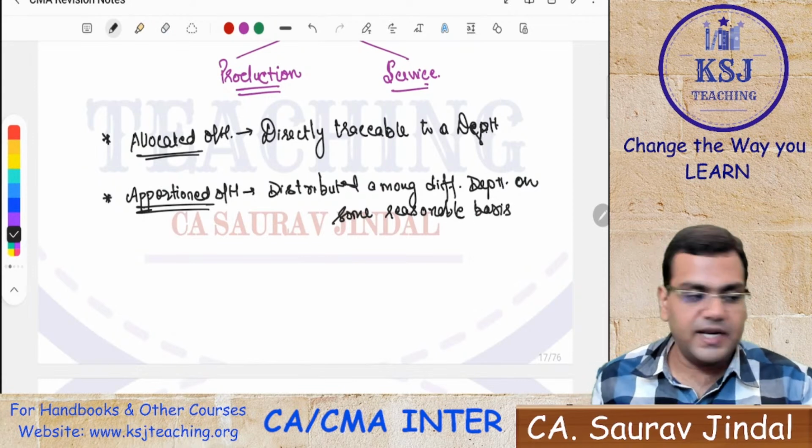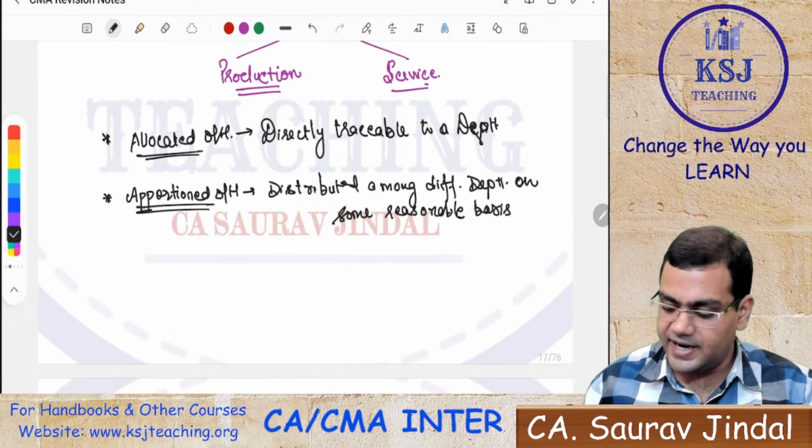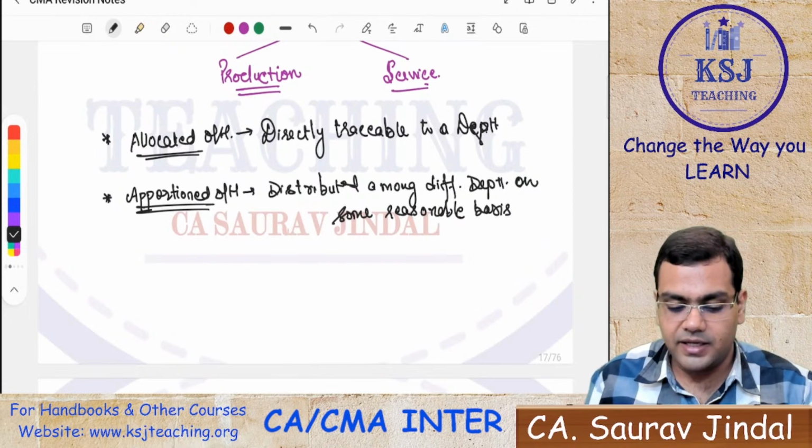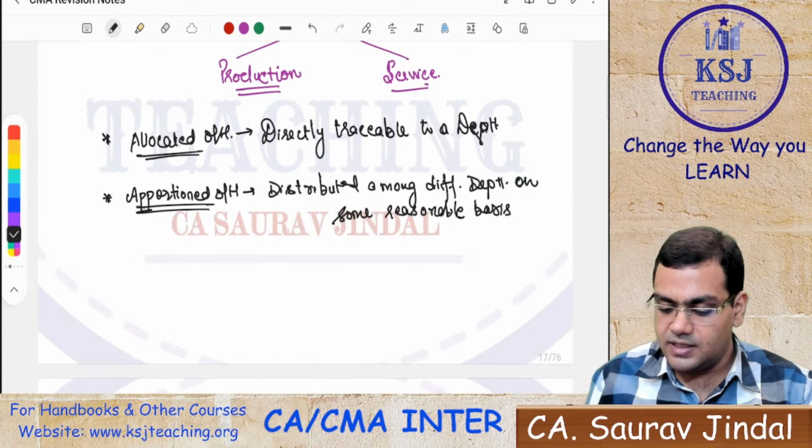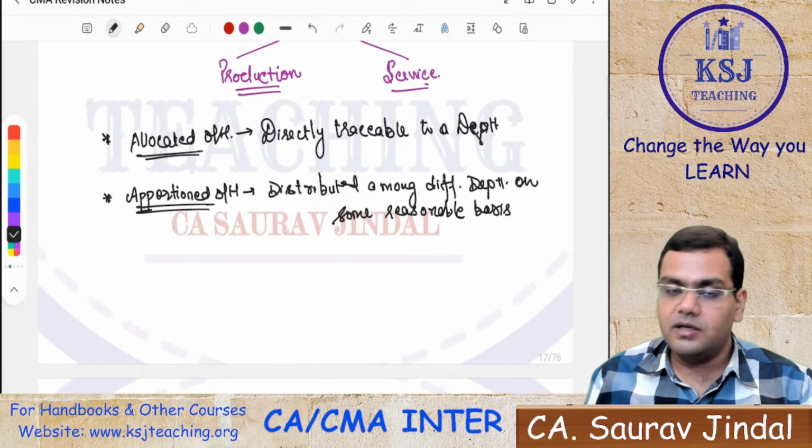So apportioned overheads are those overheads which are not directly traceable to a particular department, but are apportioned between the various departments on a reasonable basis.